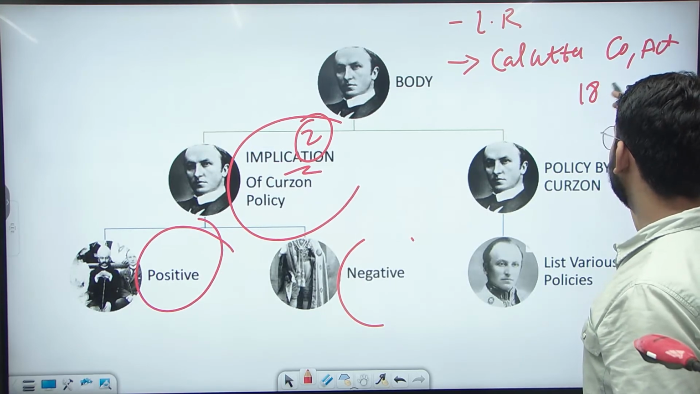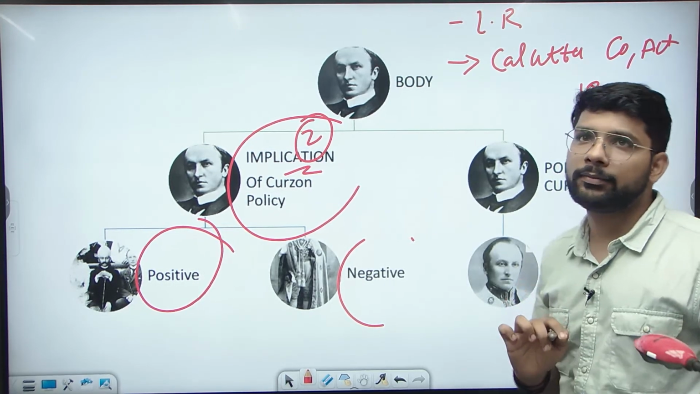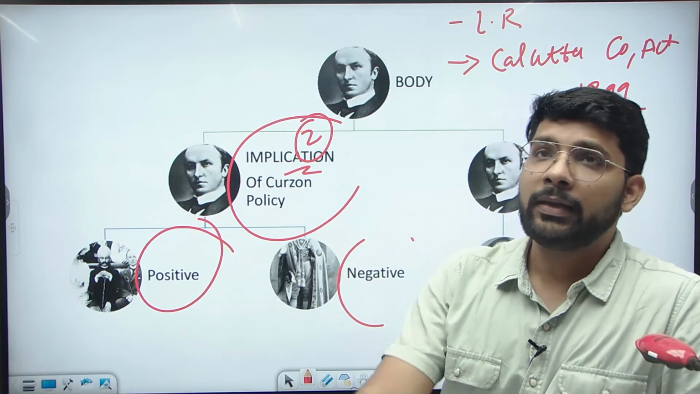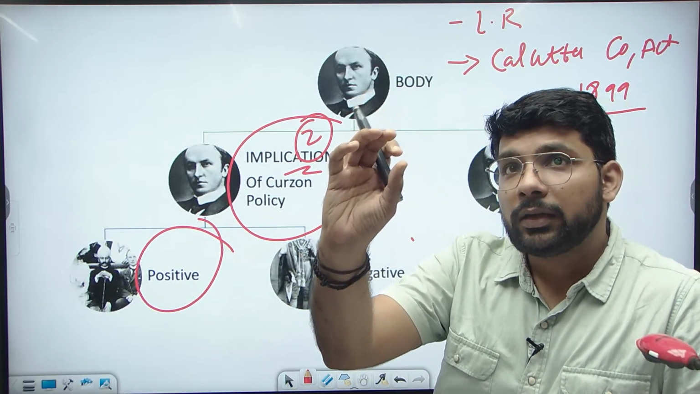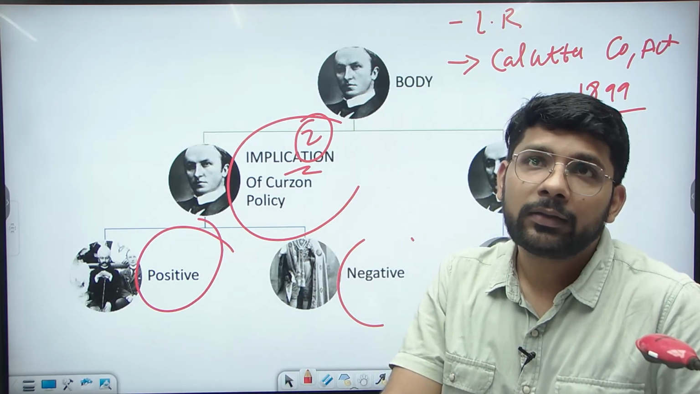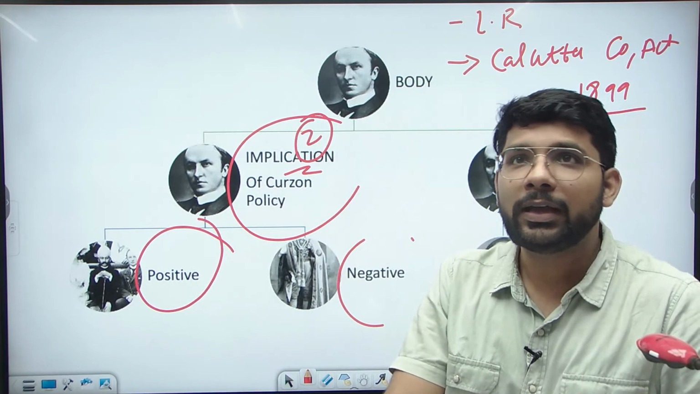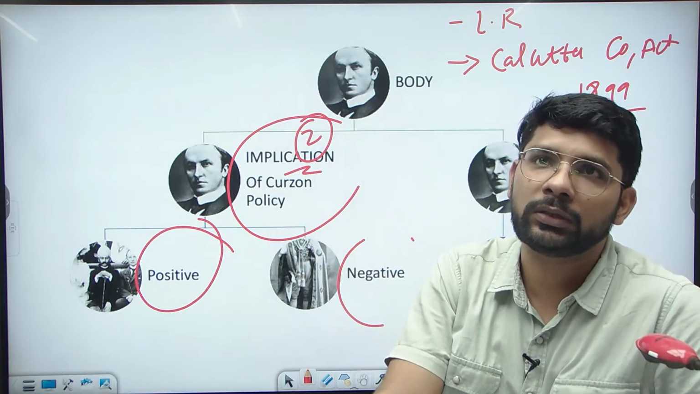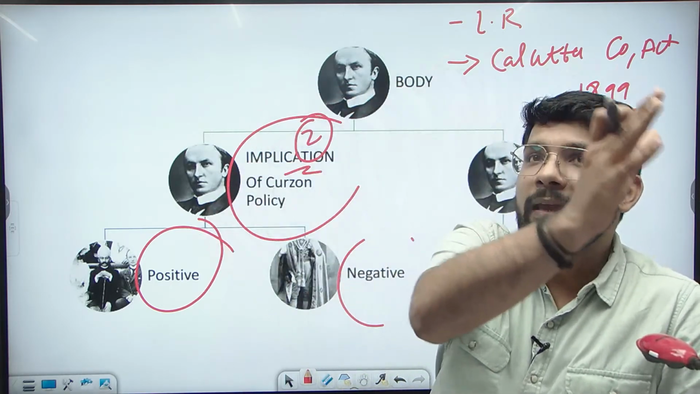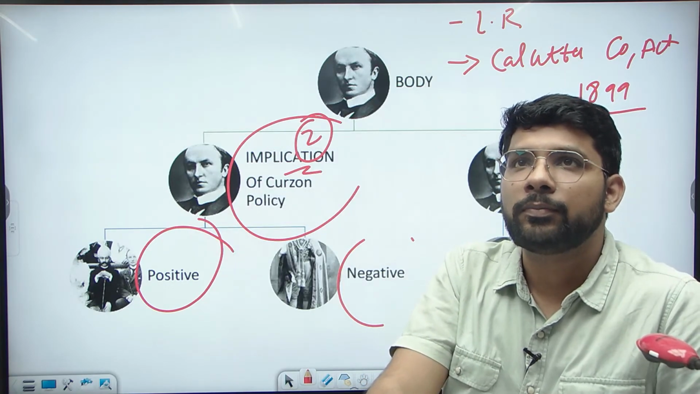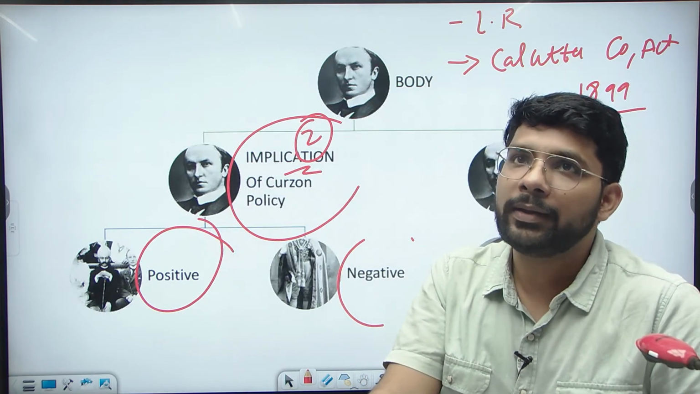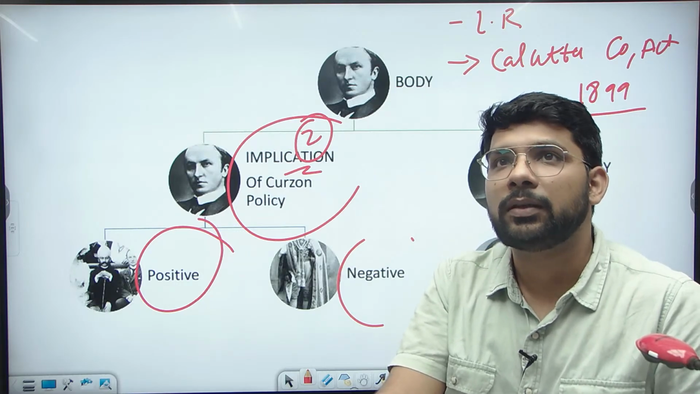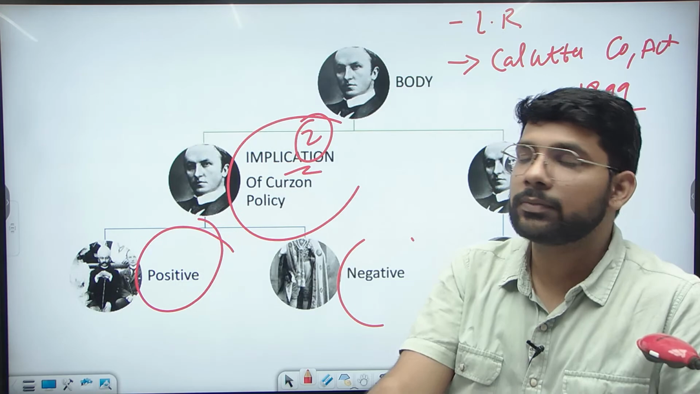Calcutta Corporation Act in 1899. In the Calcutta Corporation Act of 1899, Curzon reduced the number of Indians that could be elected through election. The number of nominated members was increased in the corporation, so the Indians could be taken away from self-rule. That was the idea behind the Calcutta Corporation Act of 1899. This was the first legislative reform.